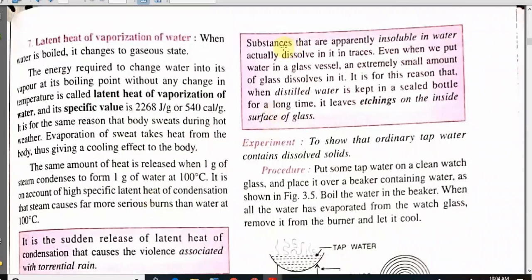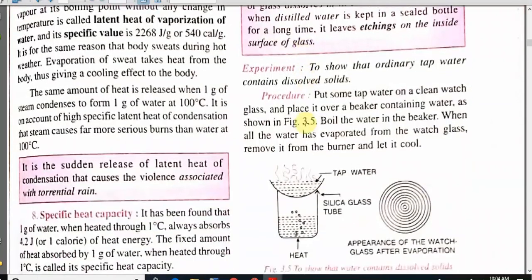Substances that are apparently insoluble in water actually are soluble in very small amounts, that is traces. Even if we put water in a glass vessel, an extremely small amount of glass dissolves in it. This is the reason why when distilled water is kept in a sealed bottle for a very long time, it leaves etching on the inside surface of the glass.